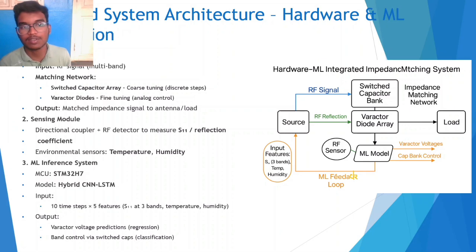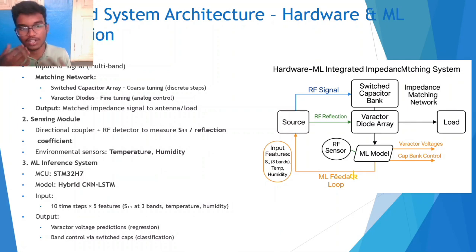The matching network is based on a switched capacitor array and varactor diodes, which is mentioned in the slides. Based on our ML model output, these things get changed rapidly, so the matched impedance is presented to the antenna load. The sensing module which we are using is basically a directional coupler and an RF detector to measure the reflection coefficients.